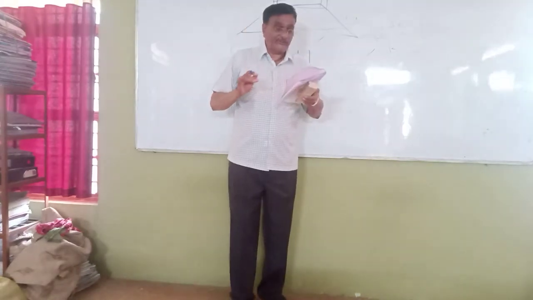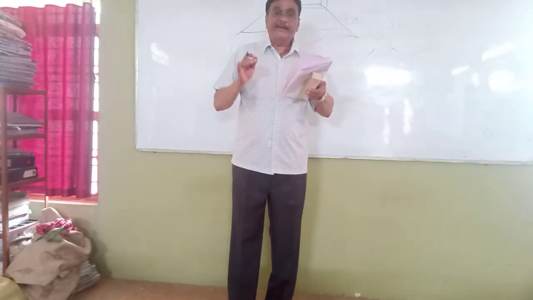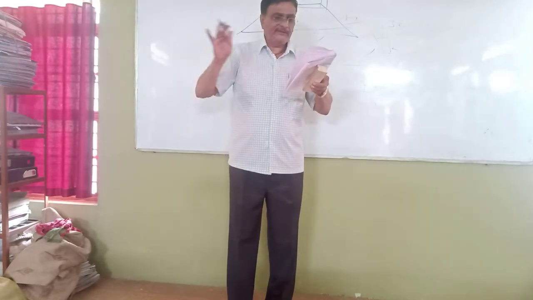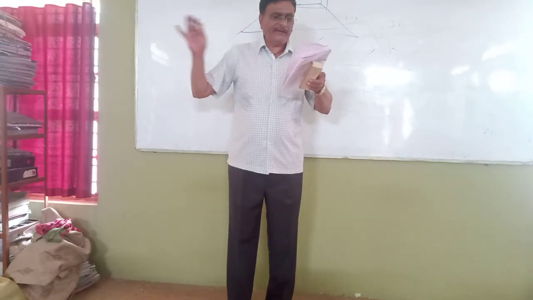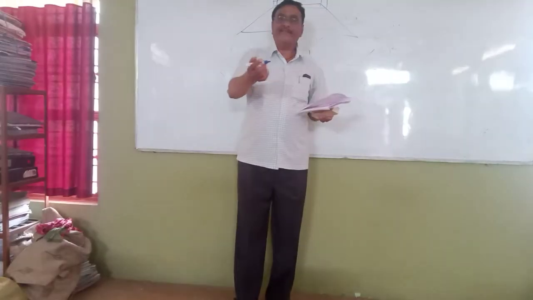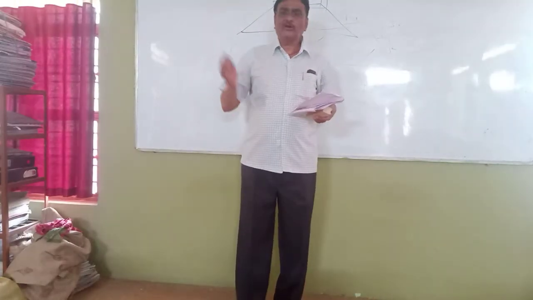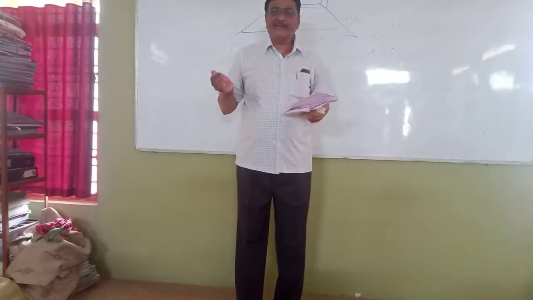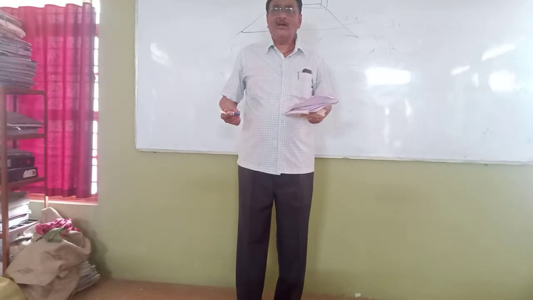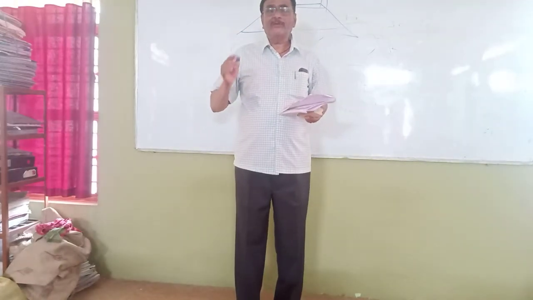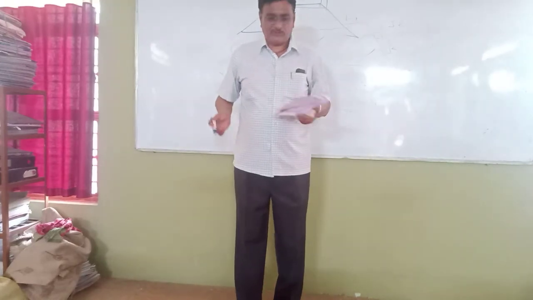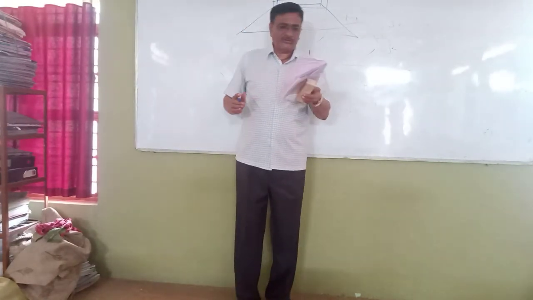I repeat the answer now. The width of the right of way is influenced by formation width, is also influenced by shoulder, and is also influenced by the classification of the road. Understand or not? It is the national highway classification, as I told just now. There are 5 classifications: national highway, state highway, major district road, other district road, and village road. That is 5 roads. Okay. We move on to the next question.